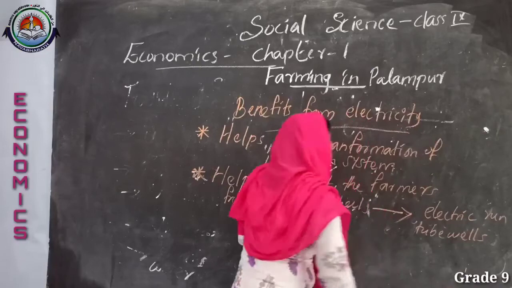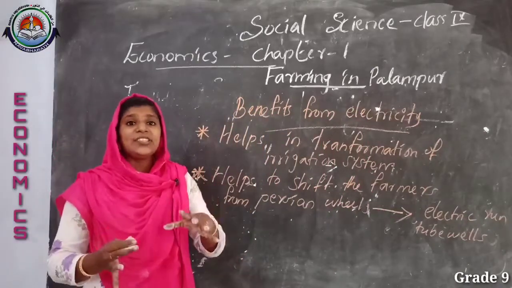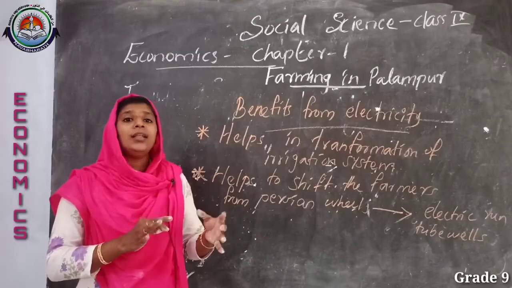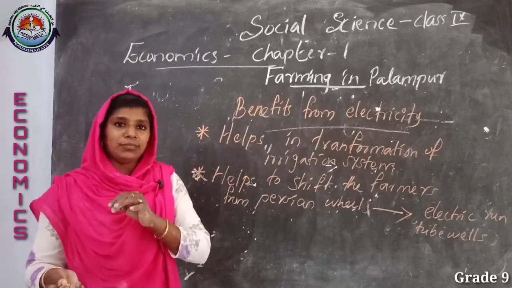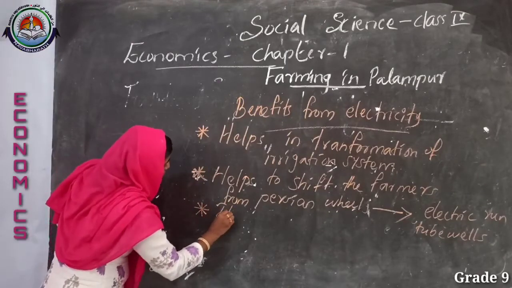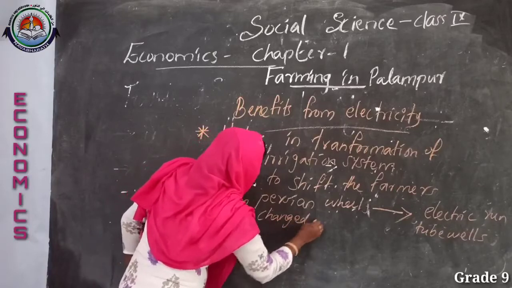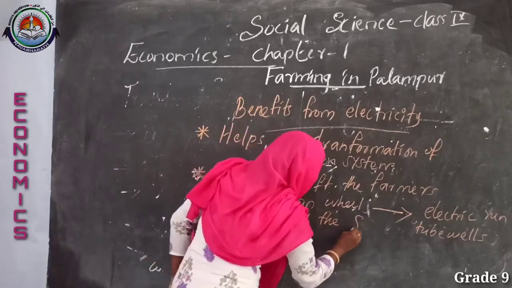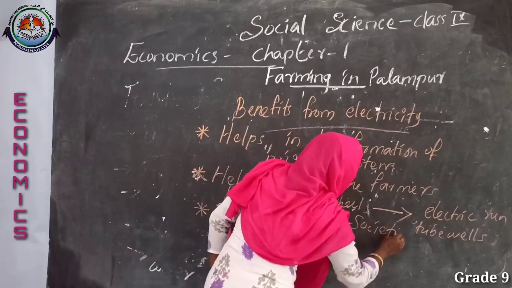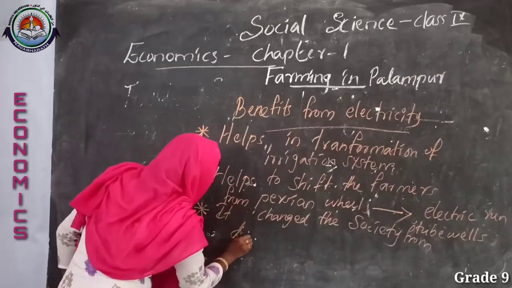And the third benefit is that it changed the life of people from darkness to light. It changed the society, that means the life of people, from darkness to light.